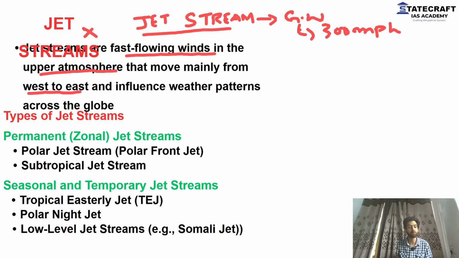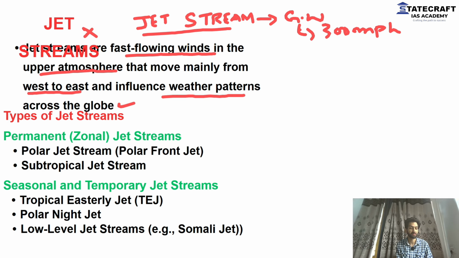I will explain why it blows from west to east. I'll clear all this up. Don't worry, relax. I'm here for you. And this jet stream influences the weather patterns. That is exactly how we will link this to our current affairs news today: how heat waves and extreme events are impacted because of jet streams. Because the jet stream is responsible for different weather patterns across the globe.